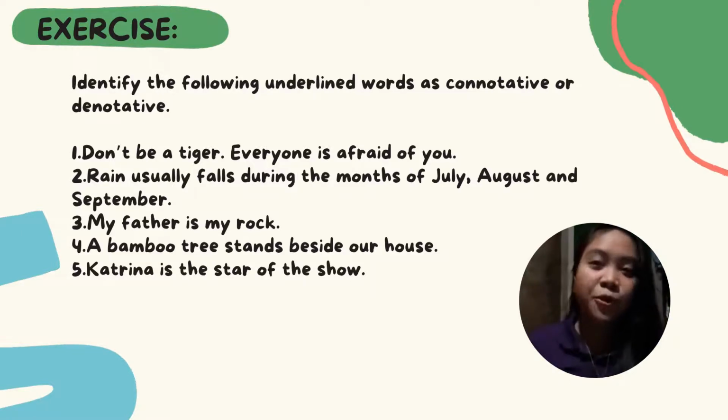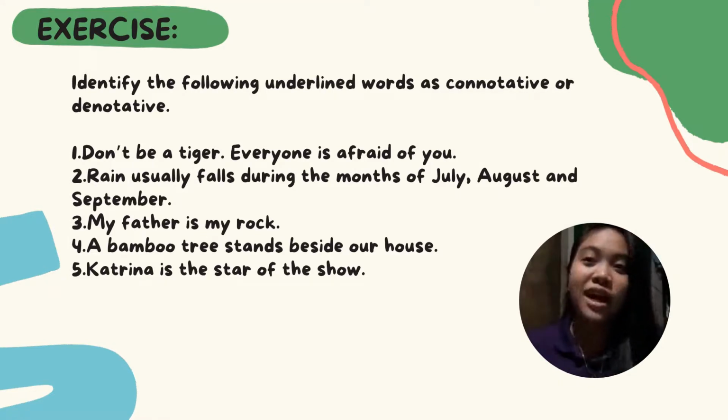Number 2, rain usually falls during the months of July, August, and September. The underlined word here is rain, and this sentence is denotative. Why? Because it talks literally that rain falls during the month of July, August, and September. Number 3, my father is my rock. The underlined word here is rock, and this is connotative. Why? Because he or she is not literally talking that his or her father is a rock.